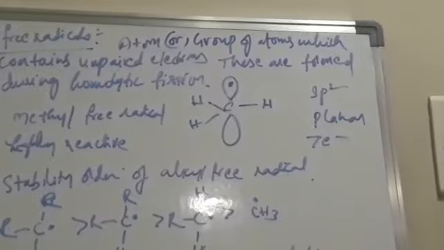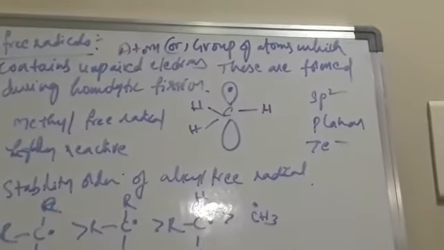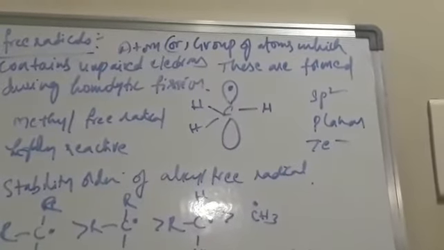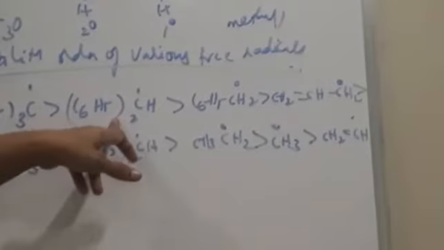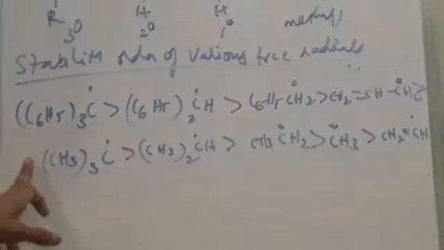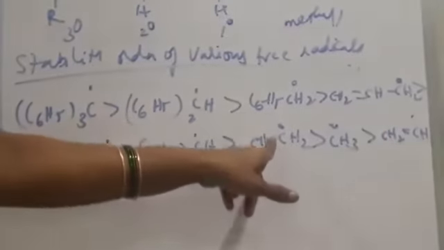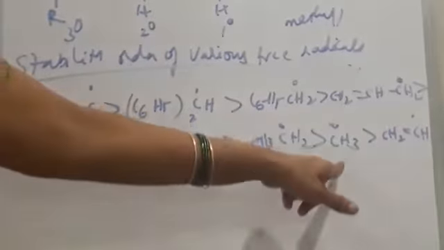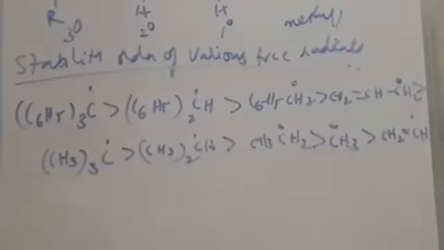Next, the stability order of various free radicals: triphenyl, diphenyl, then benzyl, next allyl, coming to alkyl, tertiary alkyl, secondary alkyl, primary alkyl, methyl, and vinyl free radicals.